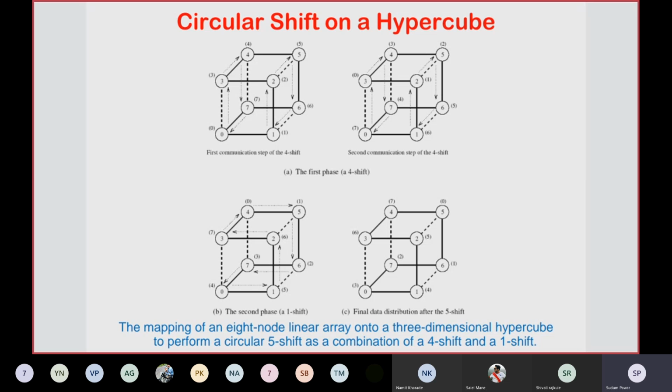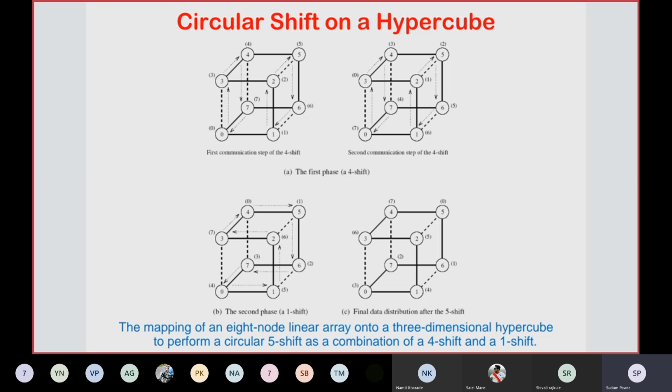So 0 will have the data 3, then 1 will have 4, 2 will have 5, 3 will have 6, then 4 will have 7, 5 will have 0, 6 will have data 1, and 7 will have the data 2. So this will be the final data distribution after the fifth step or fifth shift in this particular circular shift operation on a hypercube network.